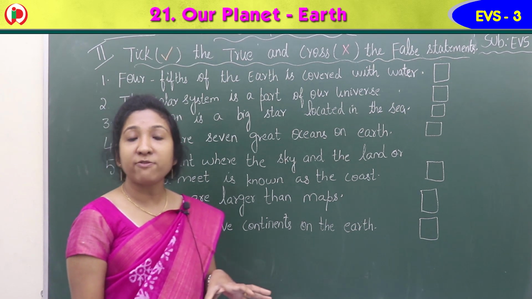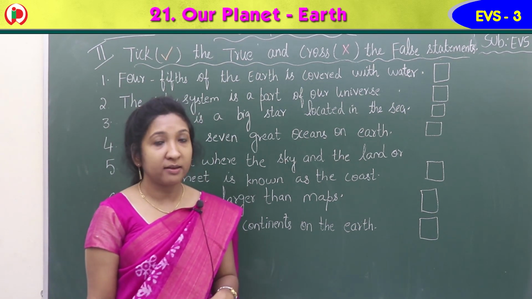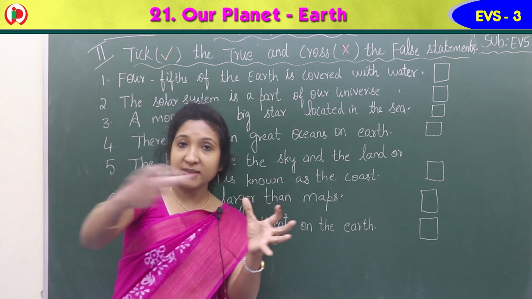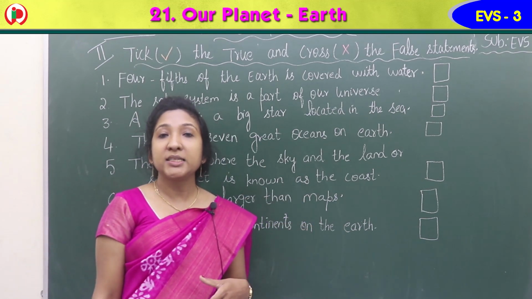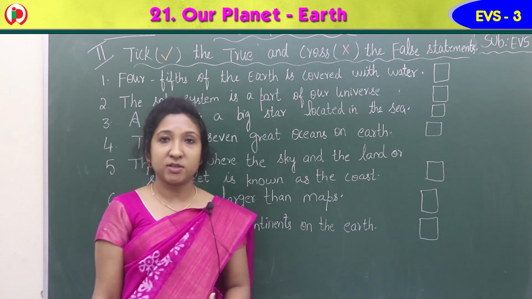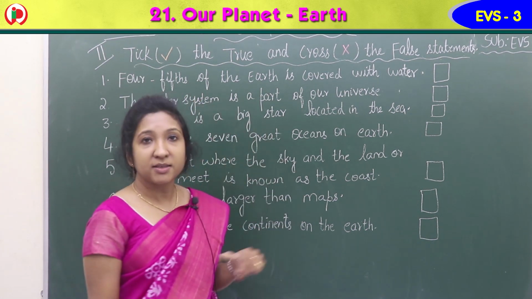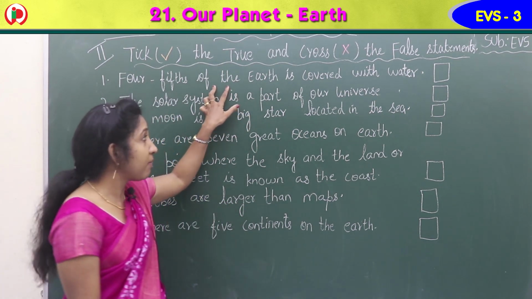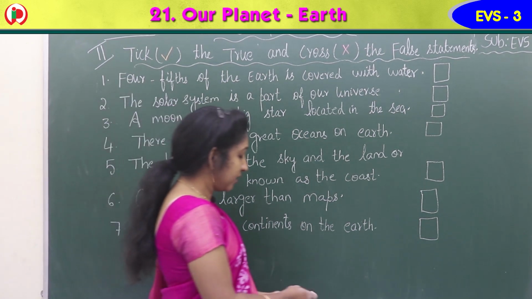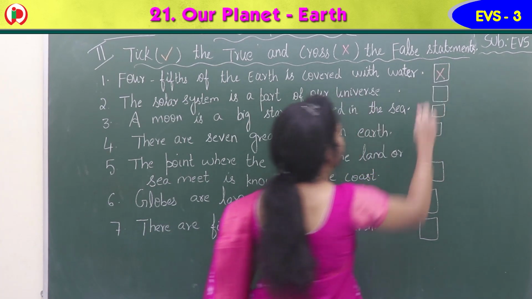So you know most of the part of the earth is covered with water. Actually, what is that called? 3/4 of the earth is covered with water. 3/4, not 4/5, isn't it? 3/4 of the earth is covered with water. So the given statement is wrong. So you can put a cross in the square box.